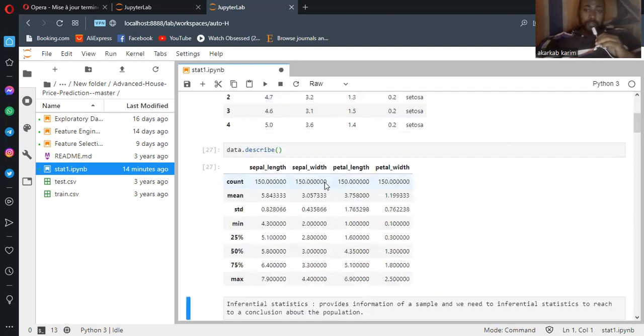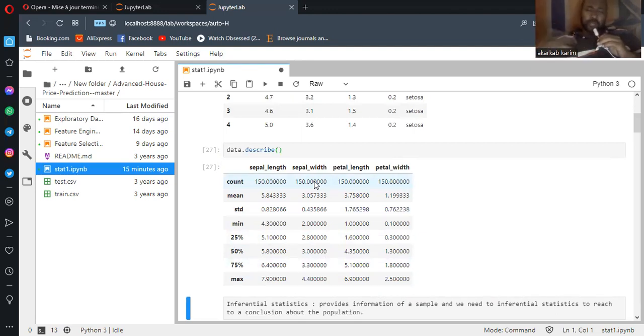As we look here, all the features are numerical ones. As we know, in statistics we work just with numerical variables. If you look here, taking the first feature, sepal length, we see the count, the number of records or rows we have. We have also the mean, the standard deviation, the minimum, 25%, 50%, I mean the median, 75%, and the max value. For each of these four features, that's what is called descriptive statistics.